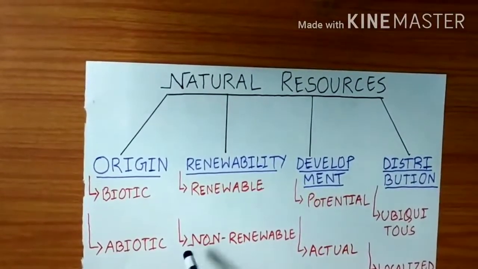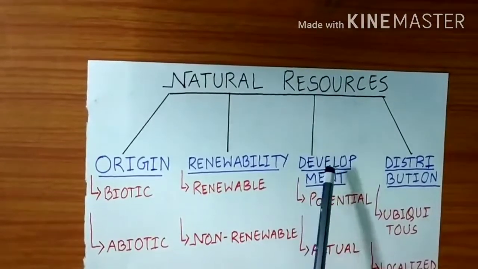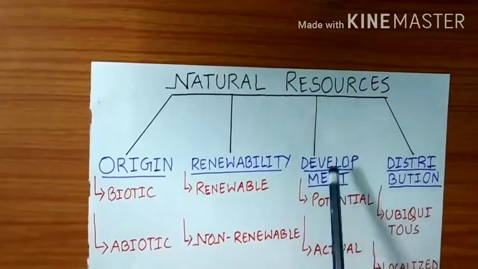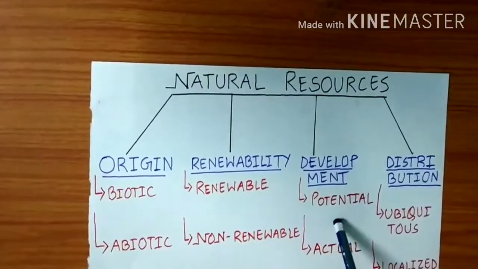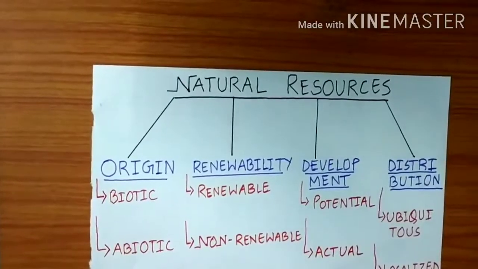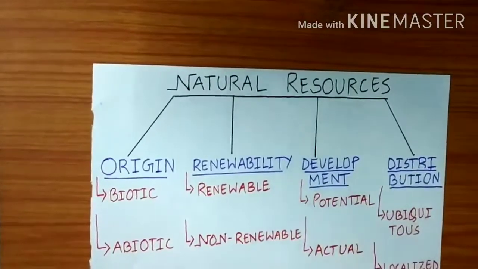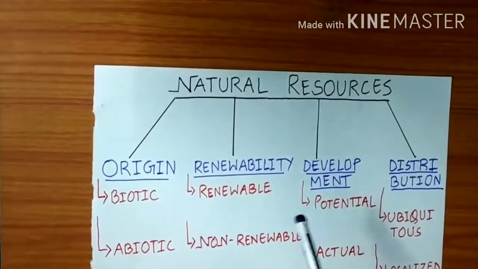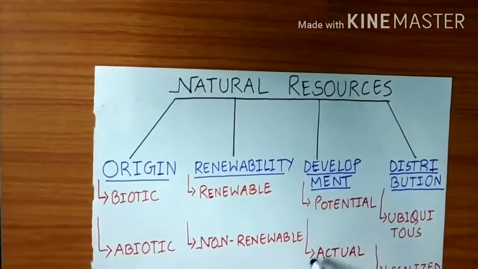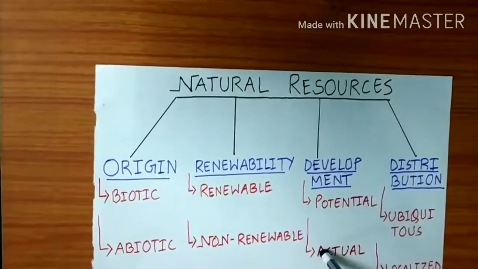Understood? Now, third comes up as development. Under this development, natural resources are divided into 2. That is, one is potential, another is actual. Now, what are these potential resources? Most of the students might get confused between potential and actual.